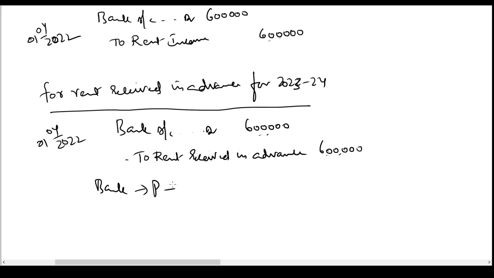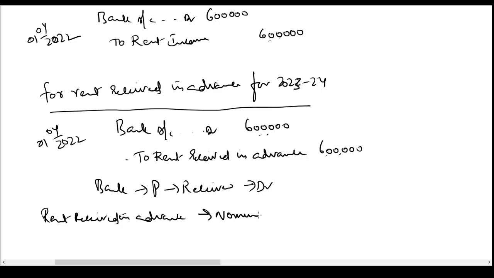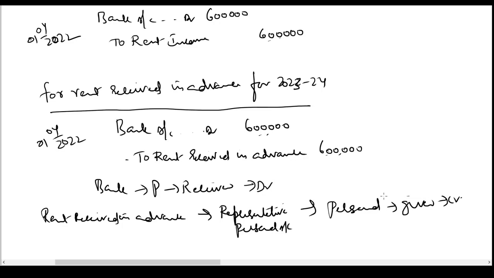Bank, personal account, receiver of business money, hence debit, or we can say deposit, that is why it is debit. Rent received in advance, not nominal account, sorry, representative personal account, it represents the tenant, personal account, giver, credit. We have to treat him as a person who has given loan to the business.